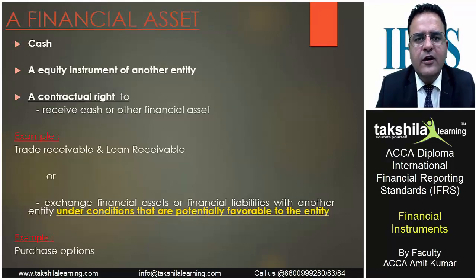If I talk about a financial asset, cash is a financial instrument. You must have seen the amount written on the 100 rupee note or 500 rupee note, and it also mentions that the government is liable to pay you an amount equivalent to a sum of 100 rupees or 500 rupees. At the time of demonetization, the old notes were replaced with new ones because the government was liable to pay you that amount. It was a legally enforceable right. You owned that right to receive back a value worth 500 rupees.